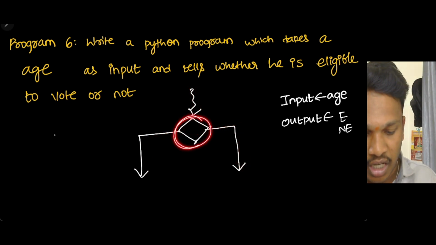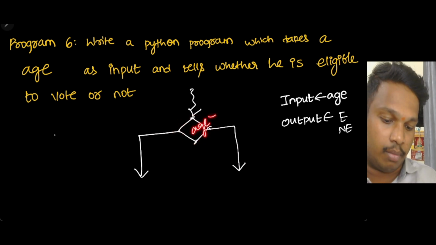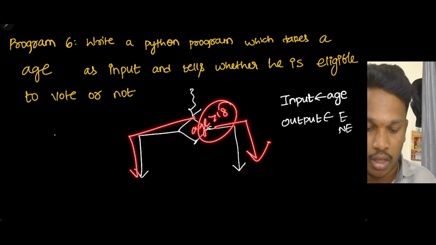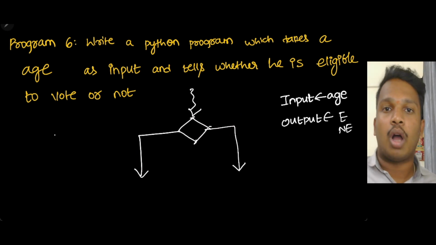And what is the condition? Age. The given age must be greater than 18. If it is true, it will come like this. If it is false, it will come like this. Am I correct? Only two paths. If else.